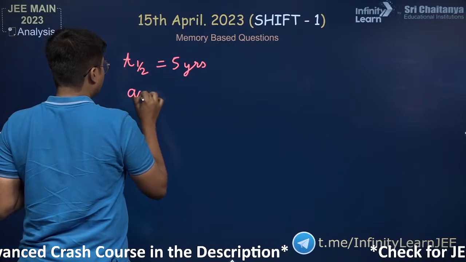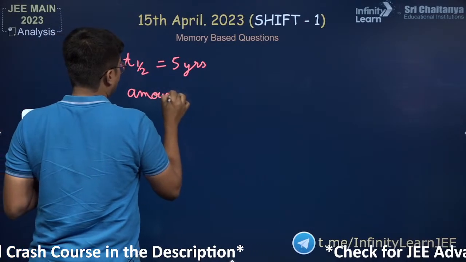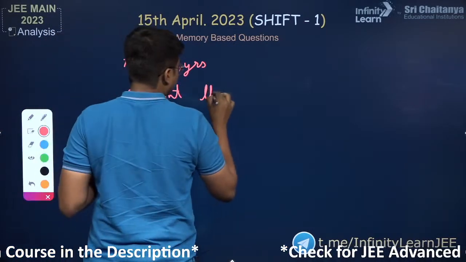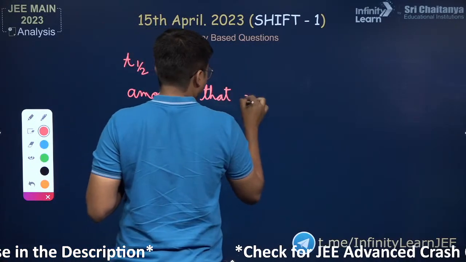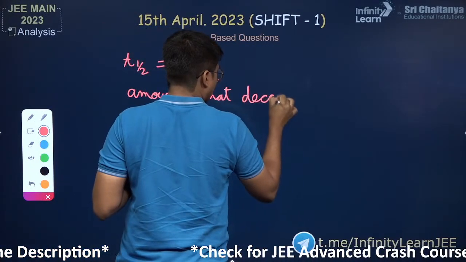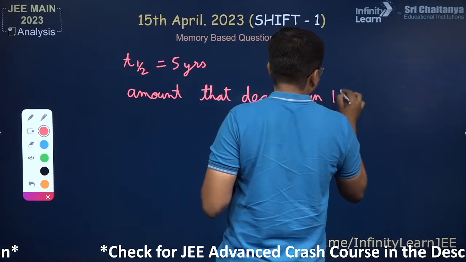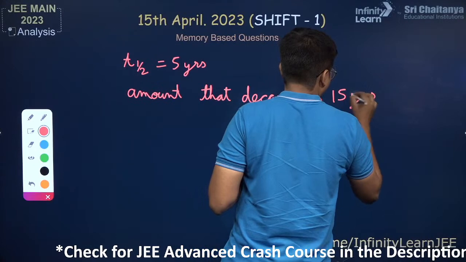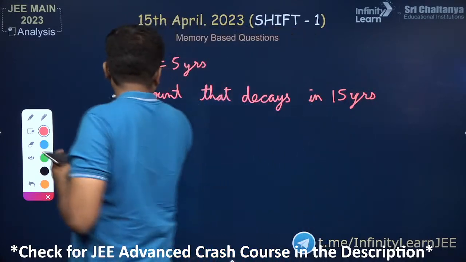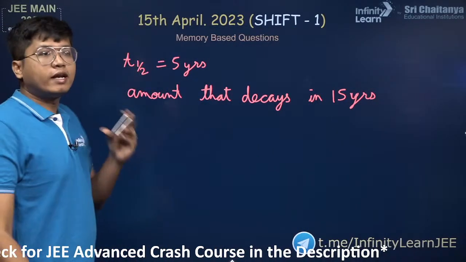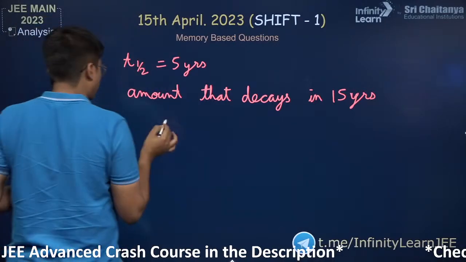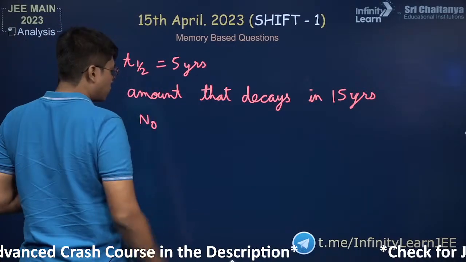The amount that decays, this is the keyword. It is the amount that decays, not the amount that stays back. It is the amount that decays in 15 years. So we have been given T half as 5 years, so let's assume that it starts with N naught.